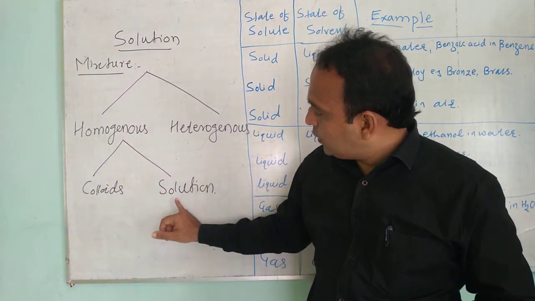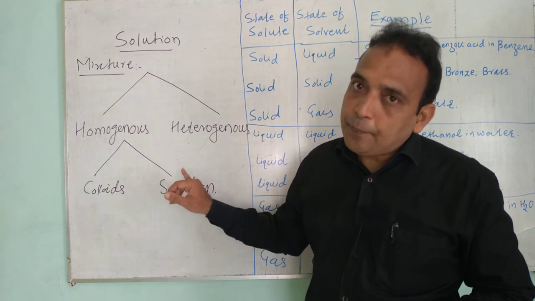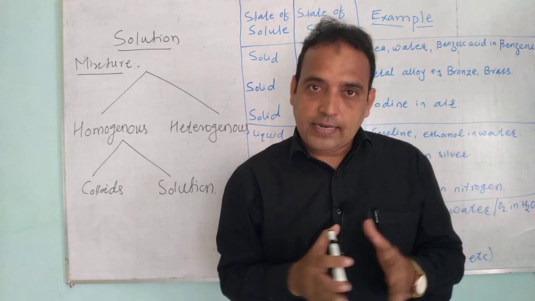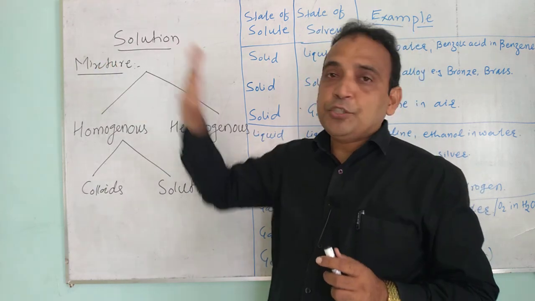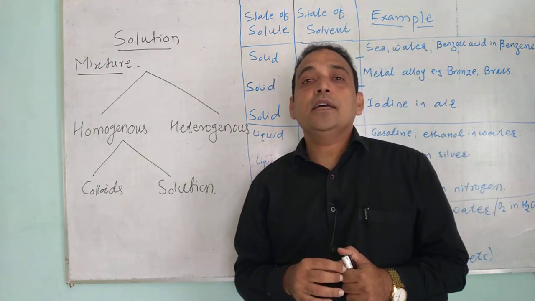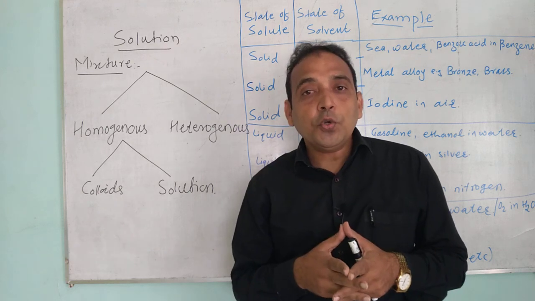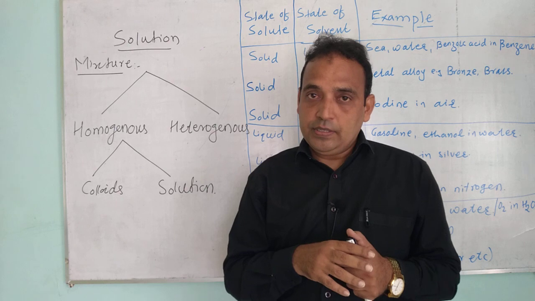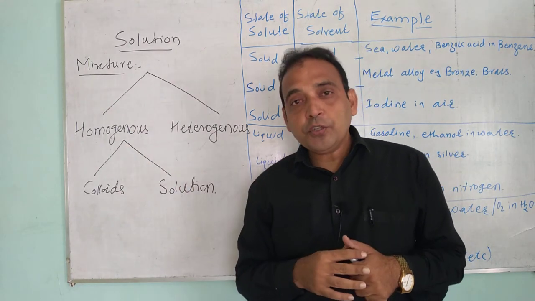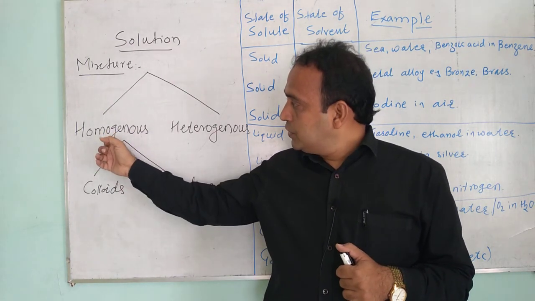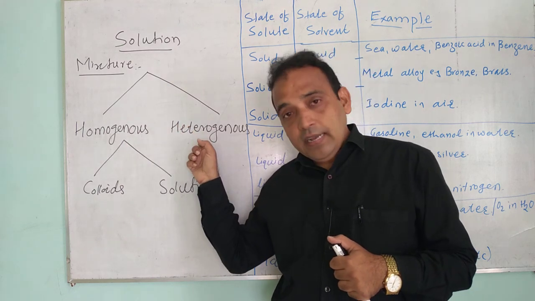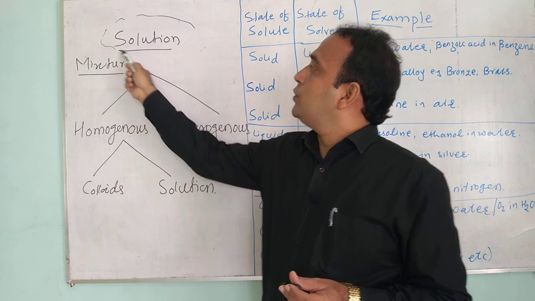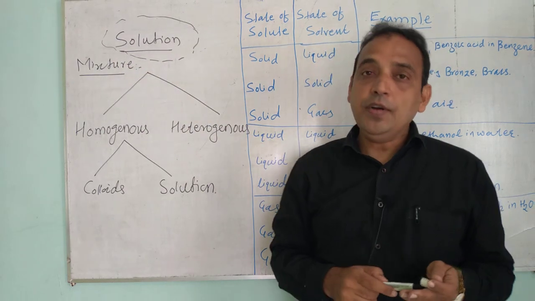Our topic is what is solution, and that part we are going to start. So what is a mixture? It is the combination of two or more components. And how many types of mixtures are there? One is the homogeneous mixture and the second one is the heterogeneous mixture. Now our topic is solution.